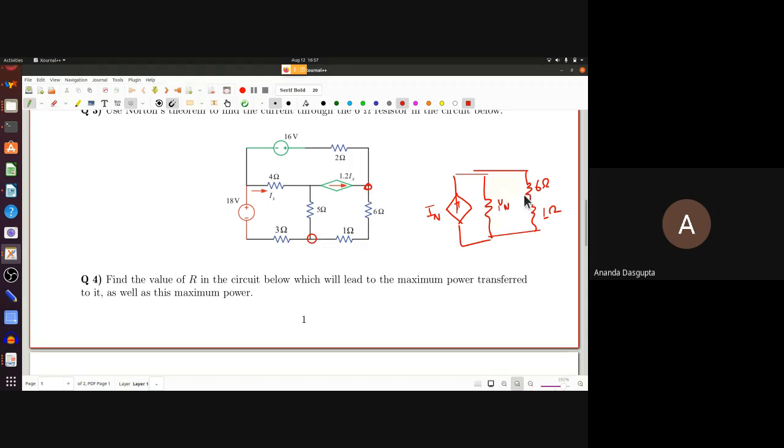Why is that an advantage? Because that makes calculating IN and YN easier. Also, the current through 6 ohms and the current through 1 ohm is exactly the same. So taking out 7 ohms instead of 6 ohms actually makes for an easier calculation.